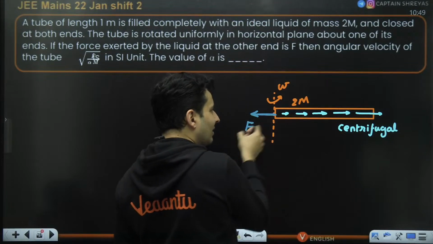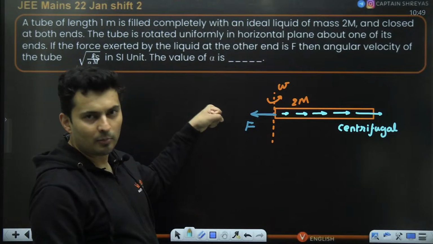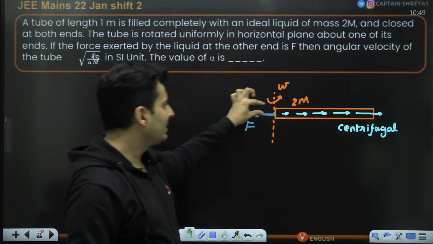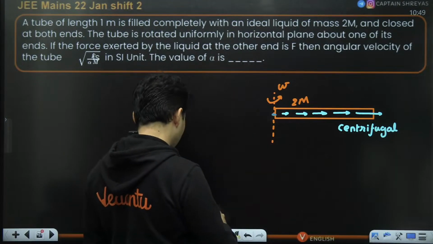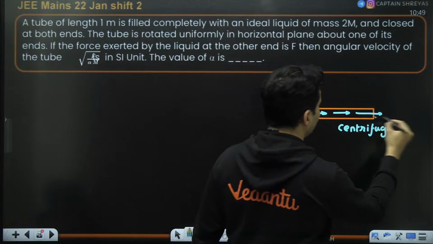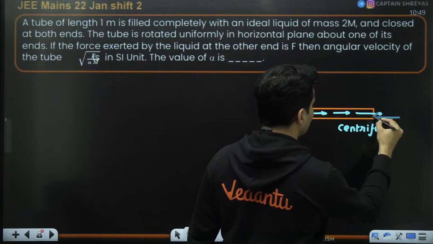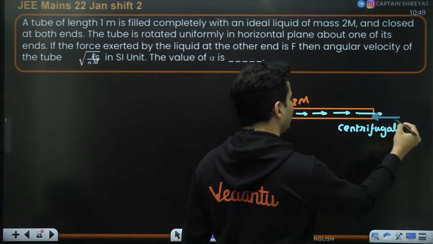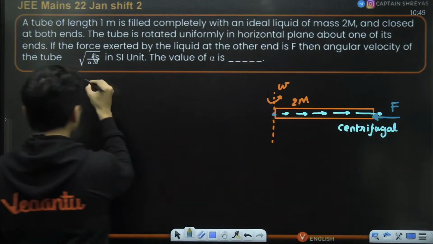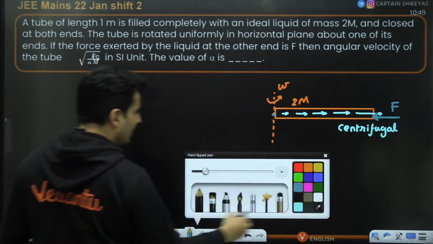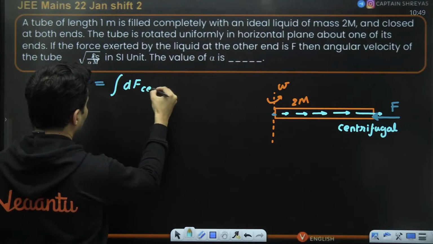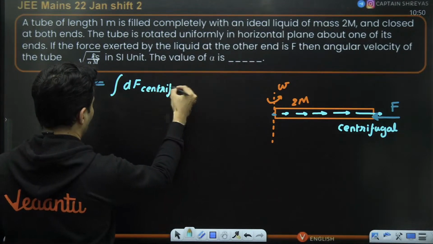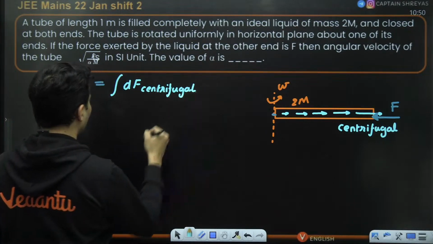And where will this force come from? Obviously, you can never pull a liquid. So basically, this force can't really come here. So that force will come on the other side, like a normal force. So it will be balanced from this side. So this F is basically, technically speaking, the summation of all the small centrifugal forces.